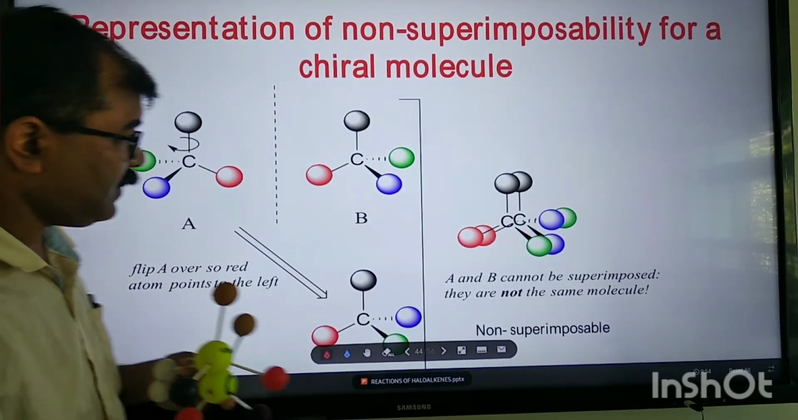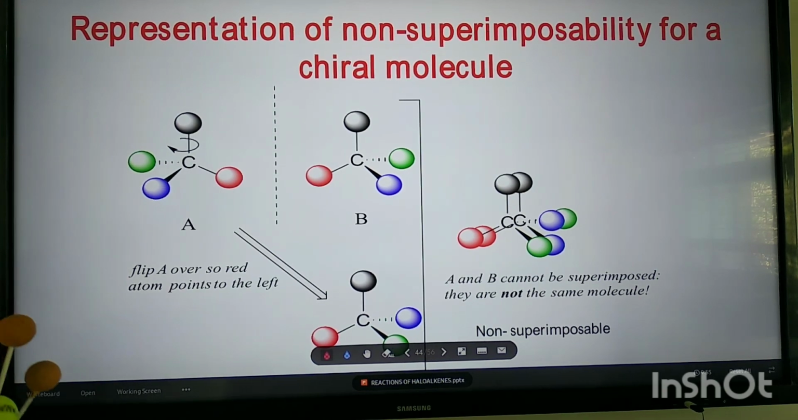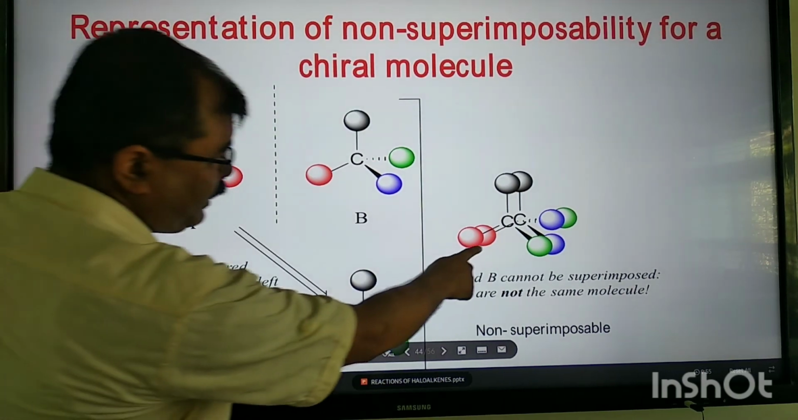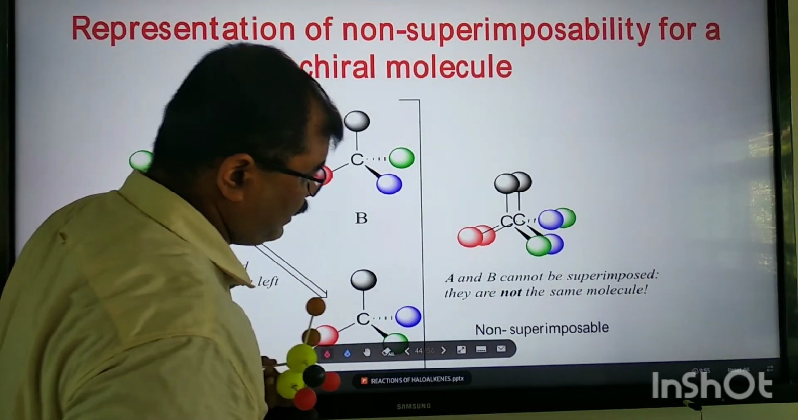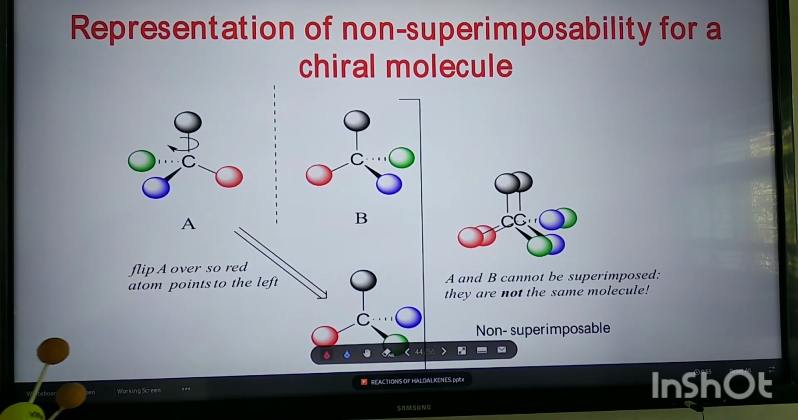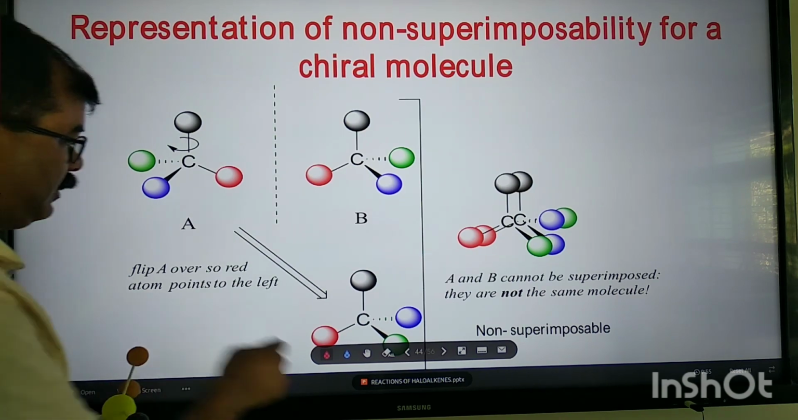Clear? So exactly with the help of a ball and stick model, we can check whether one molecule is superimposable or not. Here we can very clearly see the non-superimposable mirror image. This mirror image is not superimposable, therefore it is a chiral molecule. Clear?